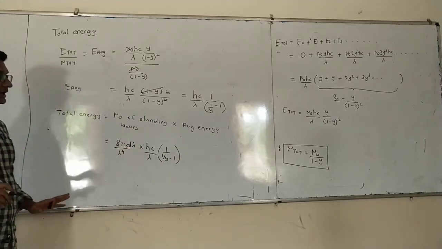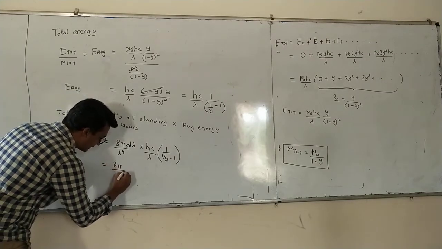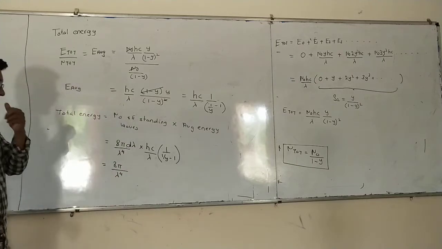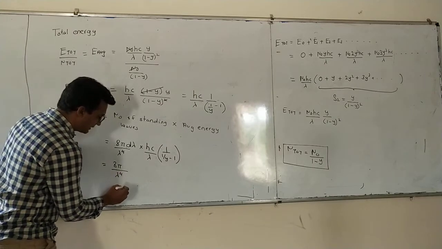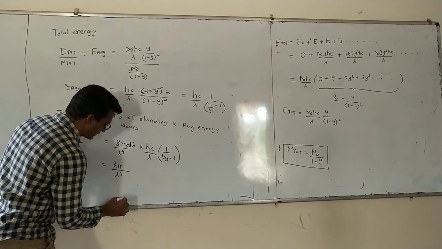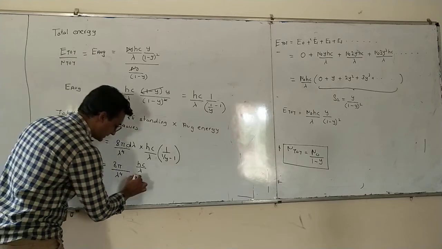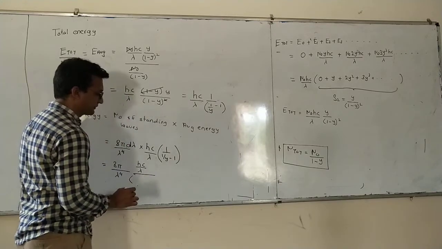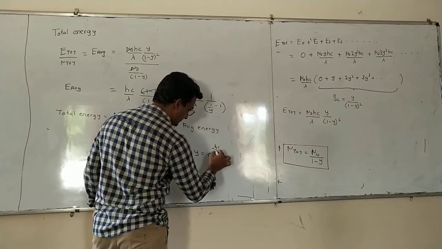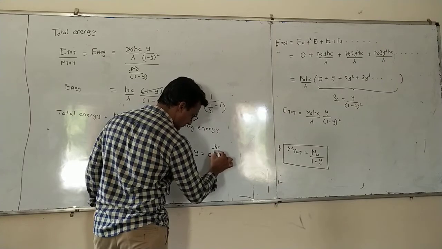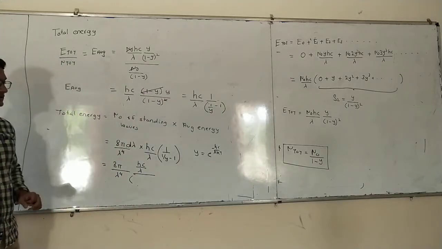Now we will rearrange this equation. Rearrange this equation means this will be 8 pi lambda raised to 4. In the numerator here we write hc divided by lambda, and in the denominator, now see, y means it is e raised to minus hc divided by lambda kt. y is this value.